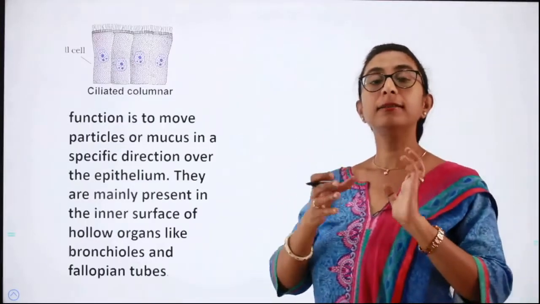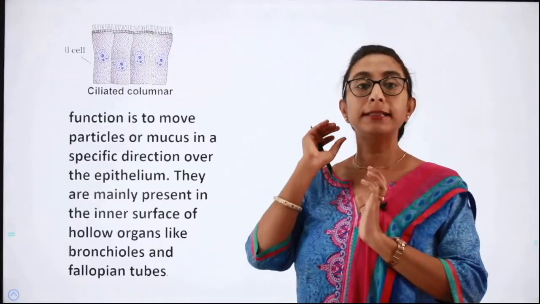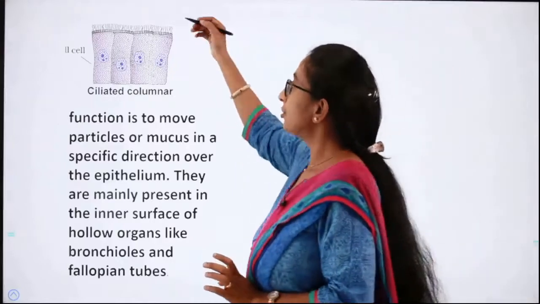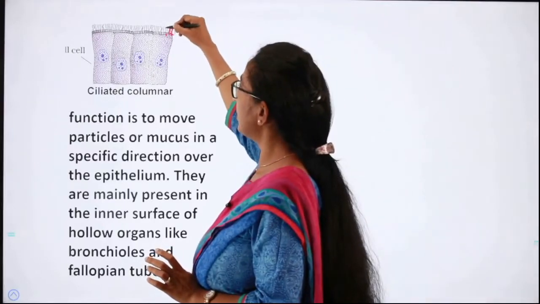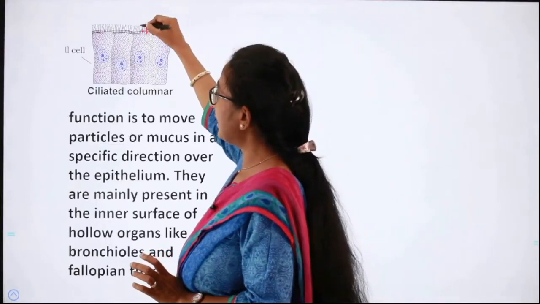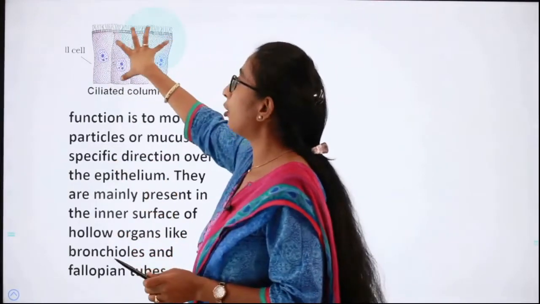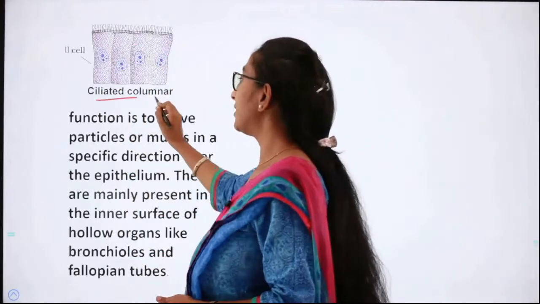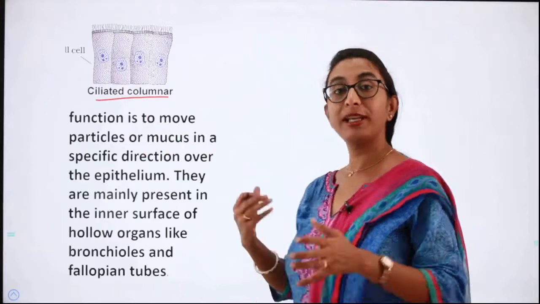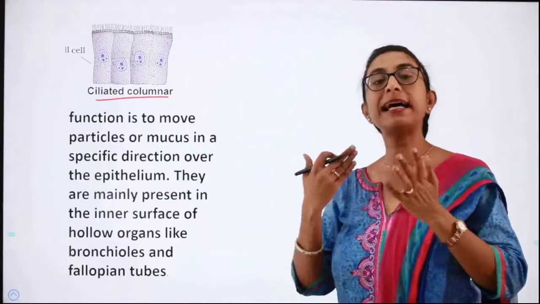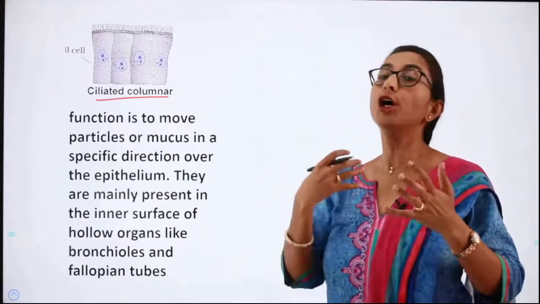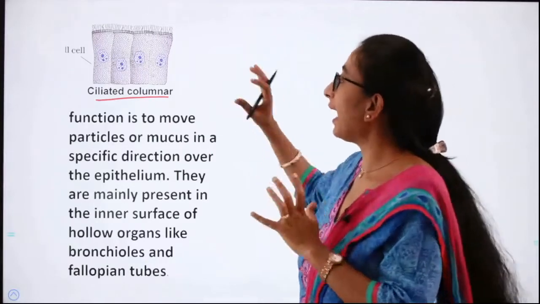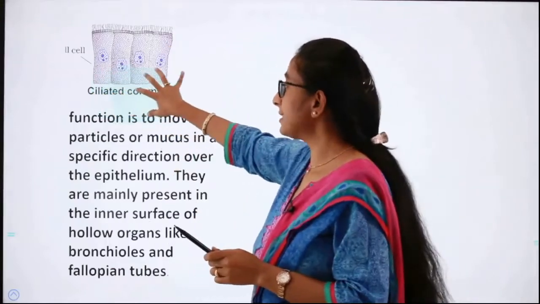So whenever the columnar or cuboidal epithelium have cilia, these tiny thread-like structures, on the surface of the cells, we call them ciliated epithelium. Got it? Ciliated epithelium is not something new, it is just a modification of the cuboidal or columnar epithelium.